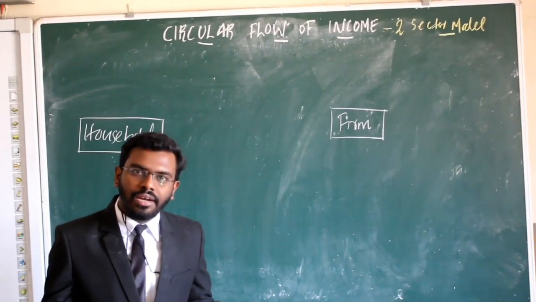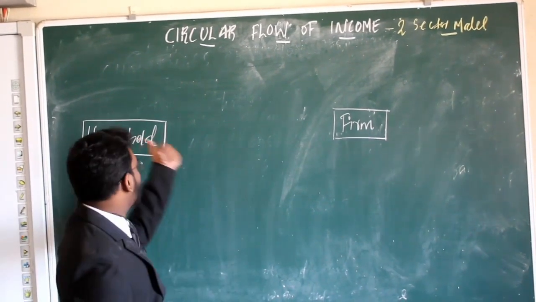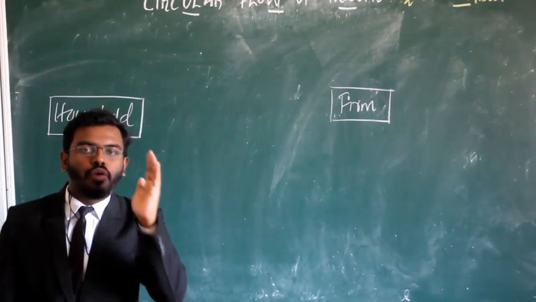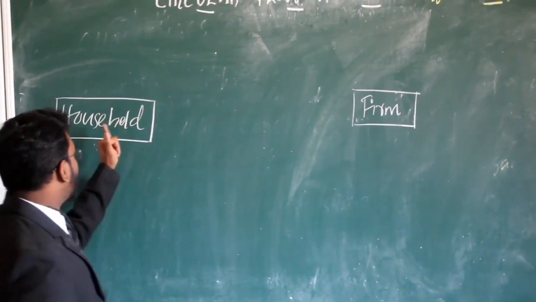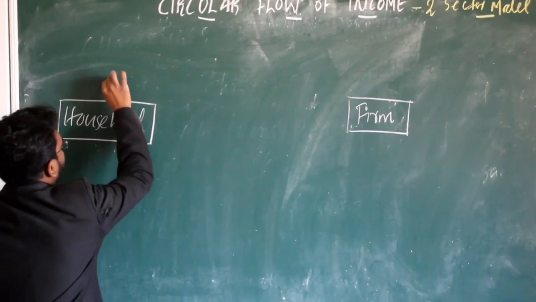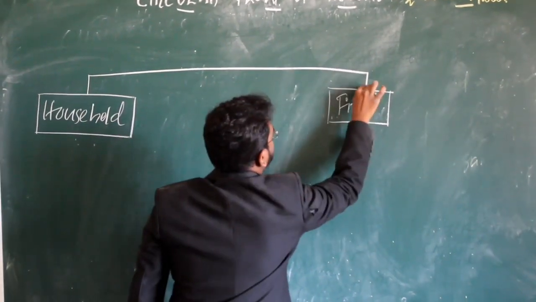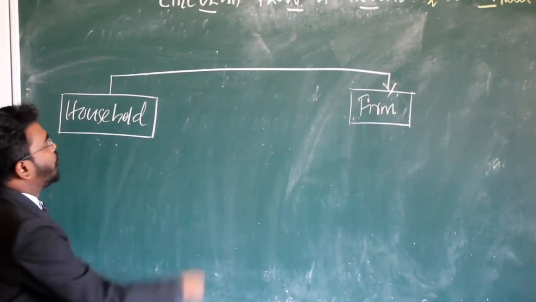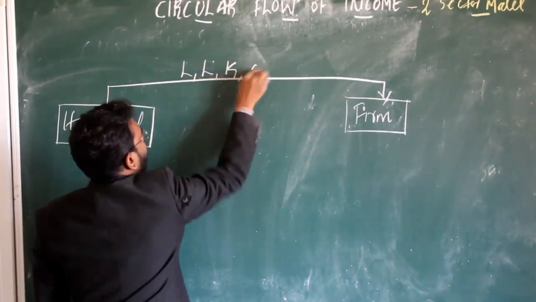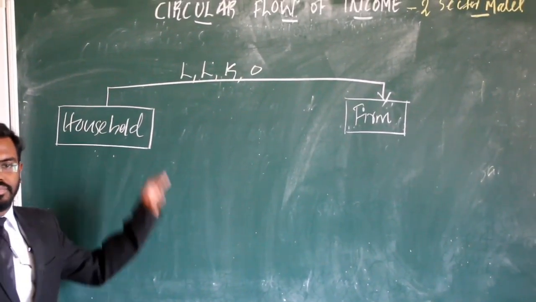From where will they get this land, labor, capital and organization? From household. So first flow, that is flow of factors of production from household to firm. So that is the first flow: flow of land, labor, capital and organization.